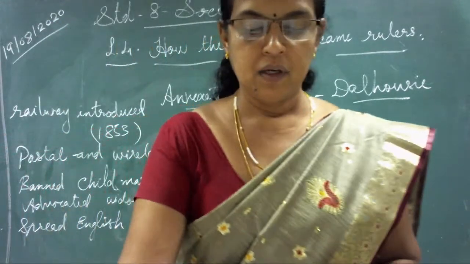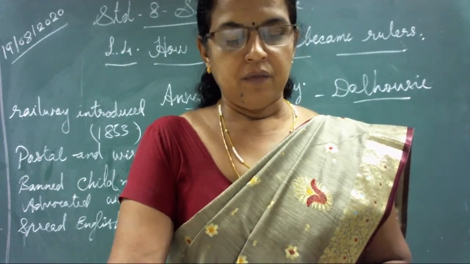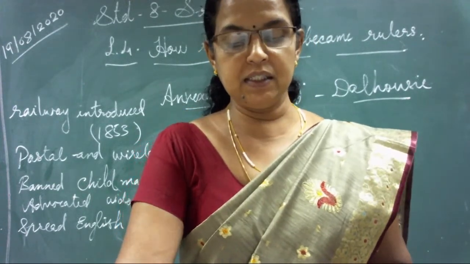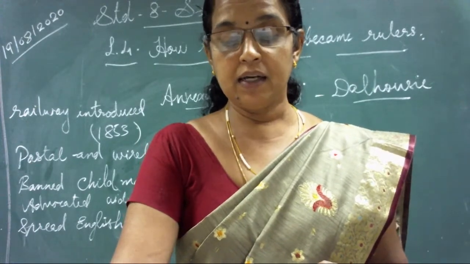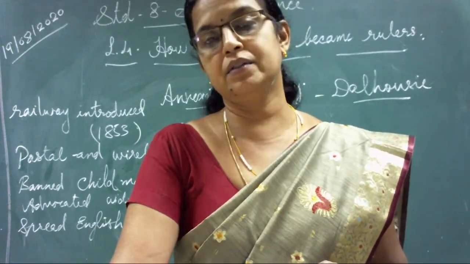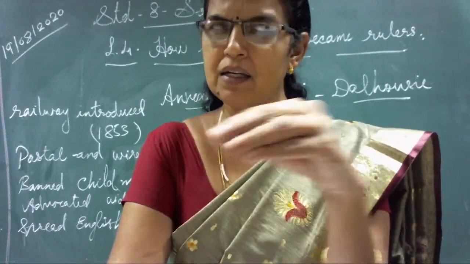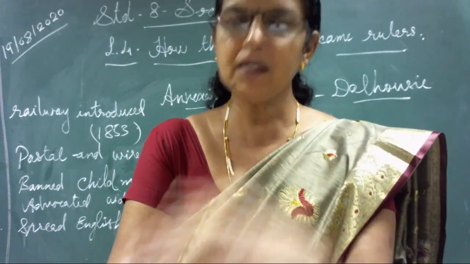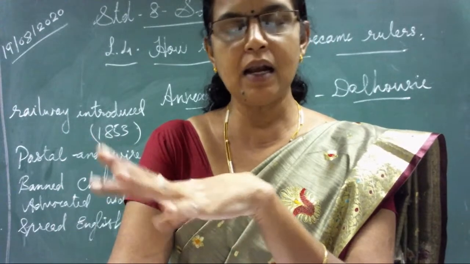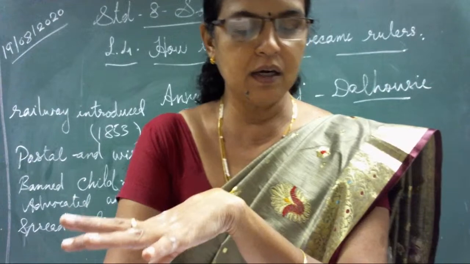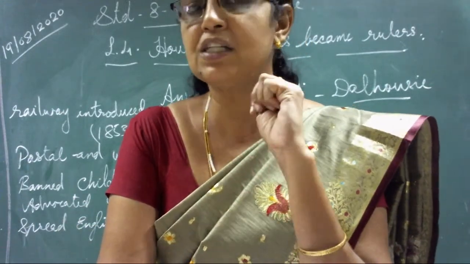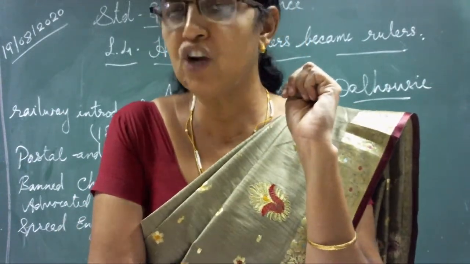And the first three universities in India were established in 1857, in Mumbai, Chennai and Kolkata. Actually that is after the time of Dalhousie, but Dalhousie gave some importance to this based on a resolution by Charles Wood, a British person.